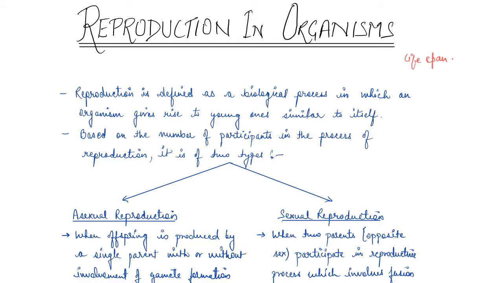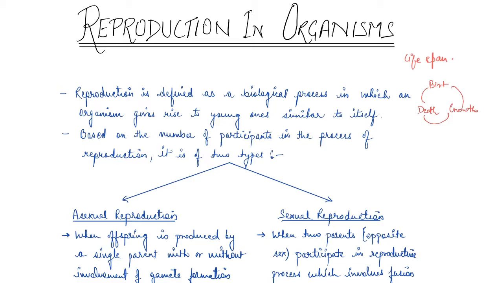So there is a cycle of birth, growth, and death, right? Okay, so reproduction basically enables the continuity of species generation after generation, right?